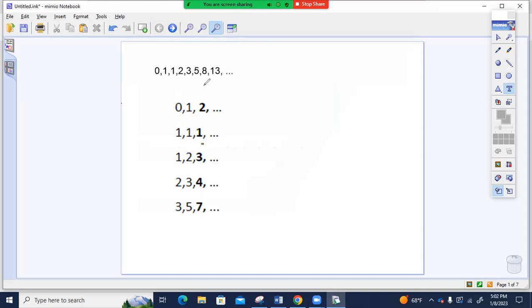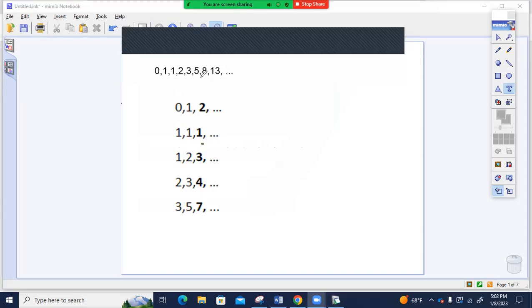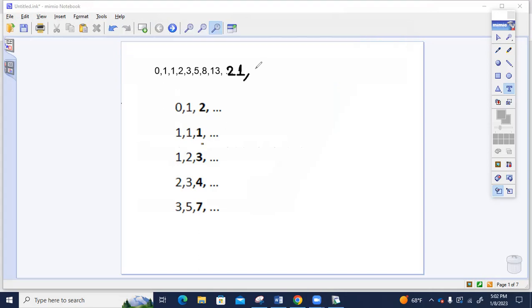These are Fibonacci numbers: 0, 1, 1, 2, 3, 5, 8, 13. The next number would be 21 plus 13, 34. Now, if we take every 2 consecutive Fibonacci numbers and make a linear sequence, what's a linear sequence? For a sequence to be linear, the differences between the consecutive terms must be the same. For example, 2, 4, 6, 8, 10. The difference is always 2.